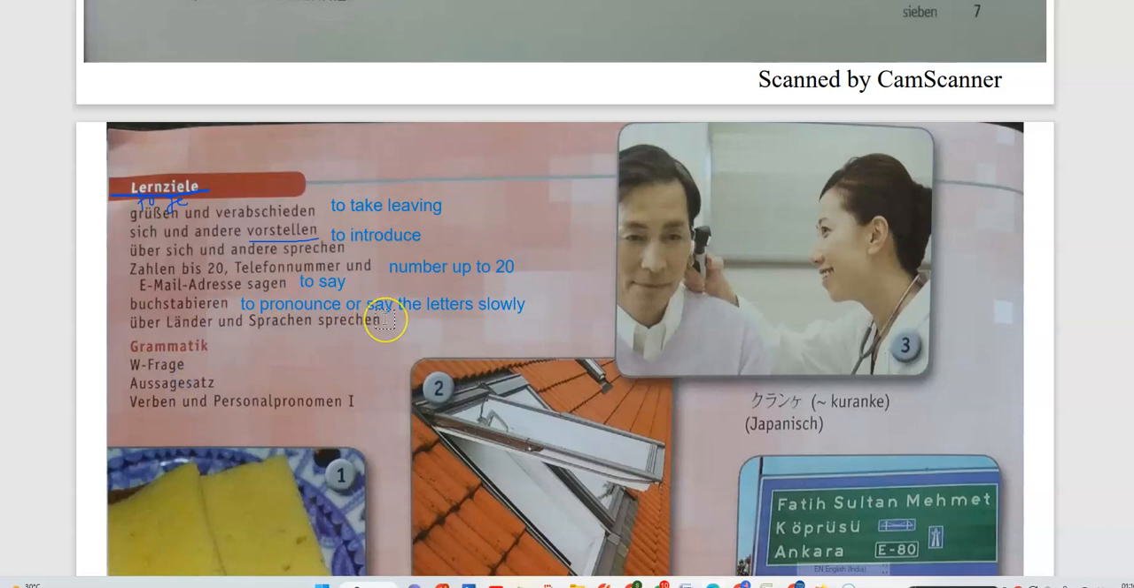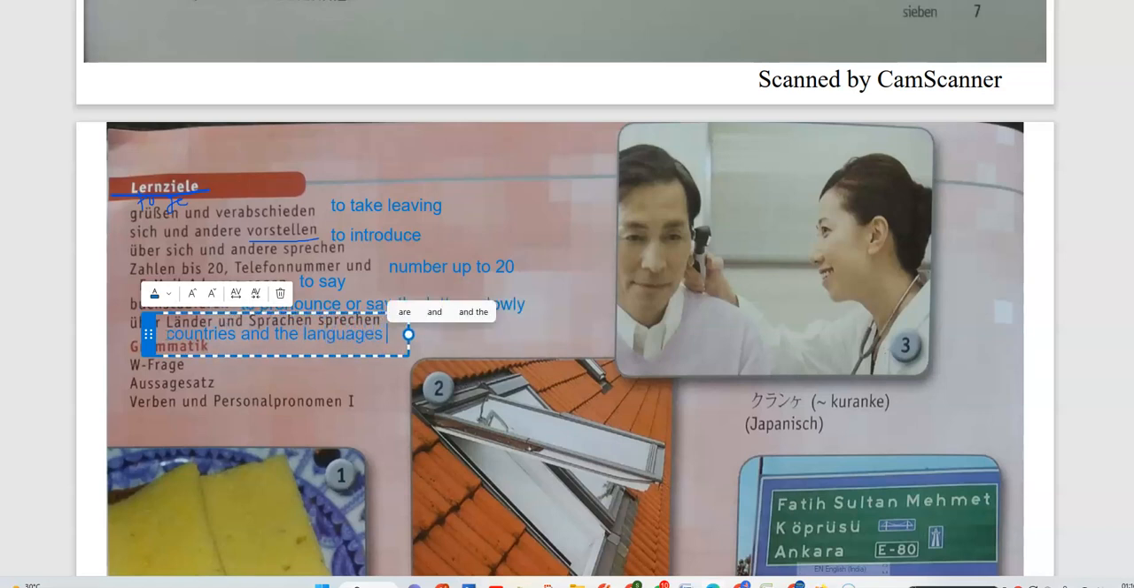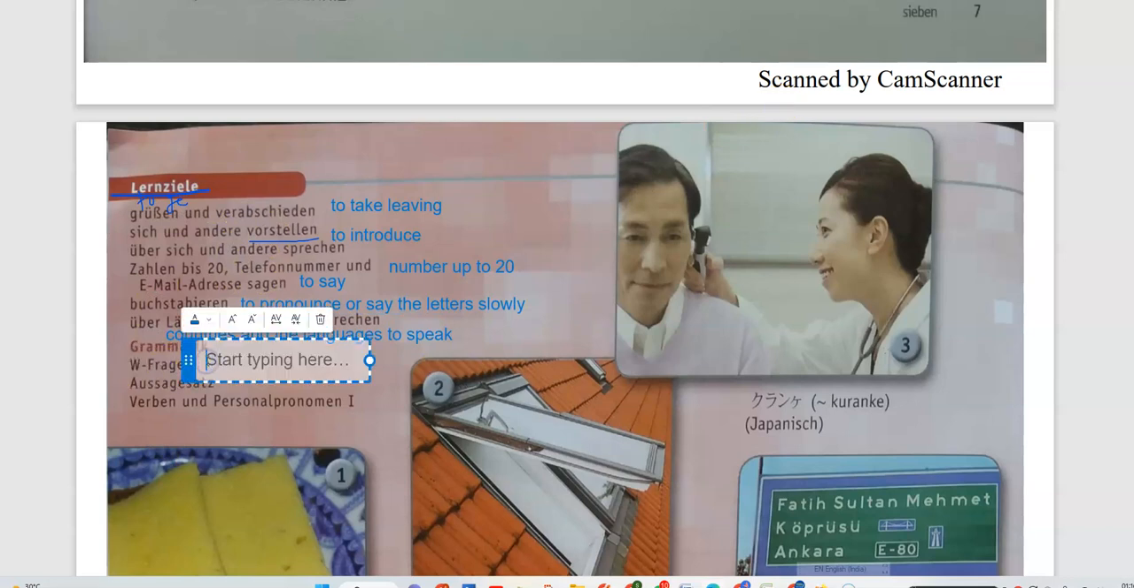Über Länder und Sprachen sprechen. Über Länder, to speak about the countries. Länder is countries, and also the languages to speak. So these are the learning objectives in this lesson, and the grammar is how to ask the W-Frage questions.